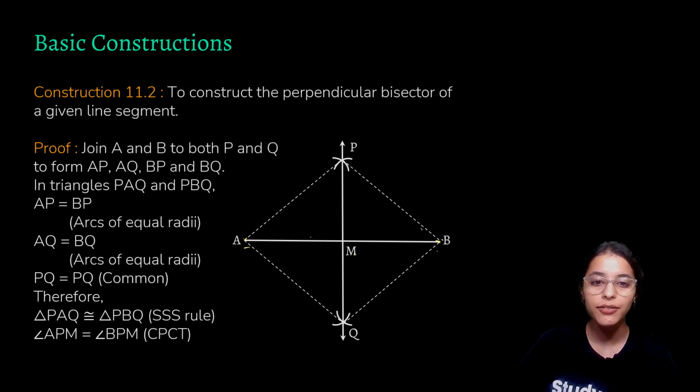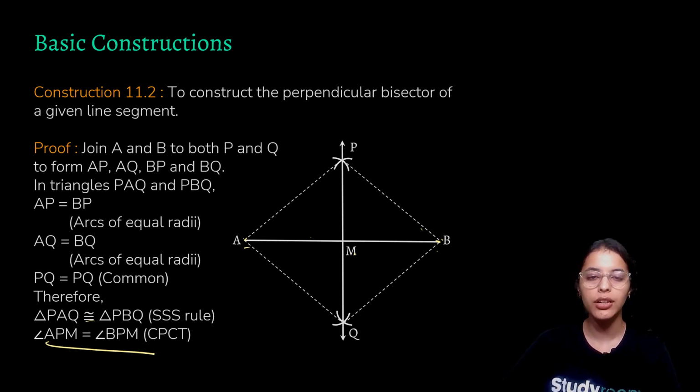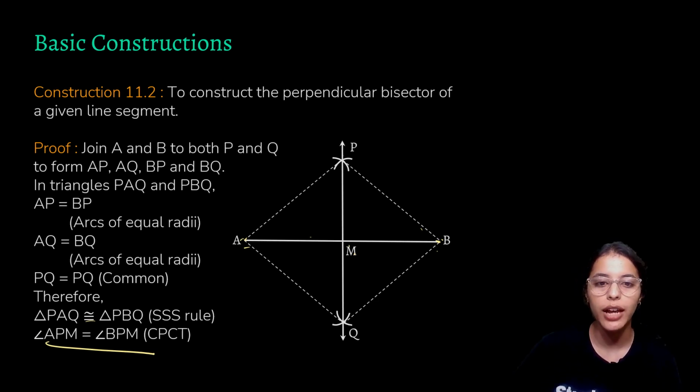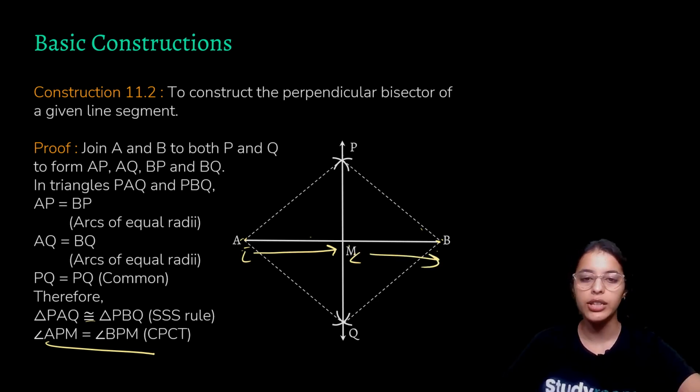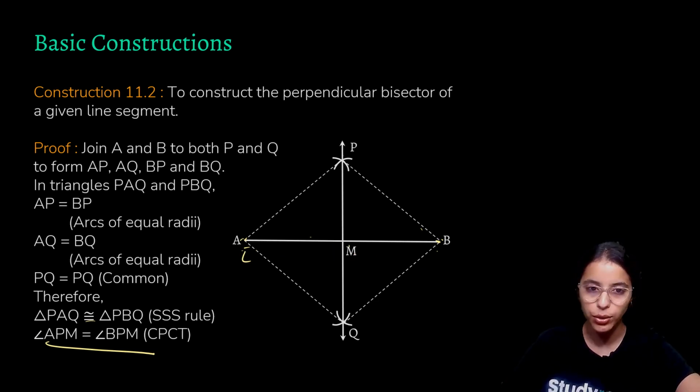So hence we'll use the result of this first step, that is proving these two triangles equal, in our next step to prove the triangles APM and BPM as equal or congruent, so that we can get AM equals to BM. So let us move on and see how we'll do that.